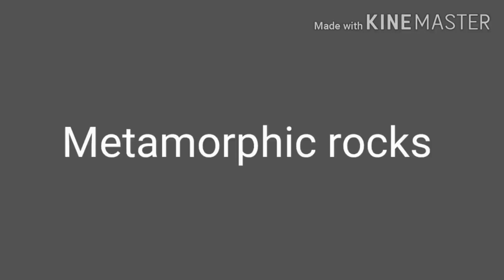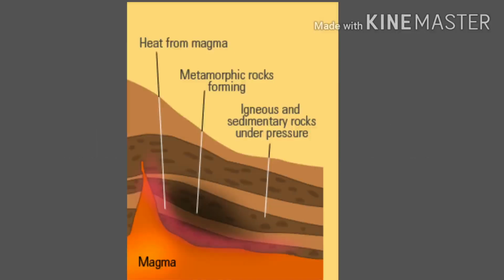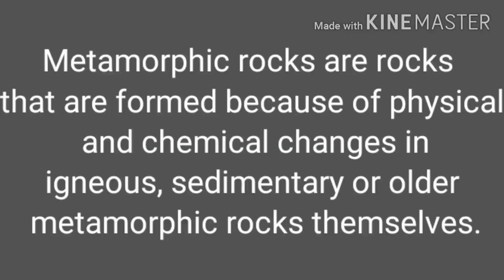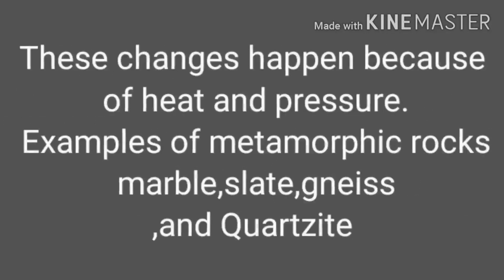The third type of rocks is metamorphic rocks. Metamorphic rocks are rocks that are formed because of physical and chemical changes in igneous, sedimentary, or older metamorphic rocks themselves. These changes happen because of heat and pressure under the soil. Examples of metamorphic rocks are marble, slate, gneiss, and quartzite.